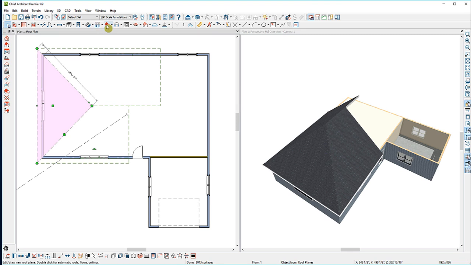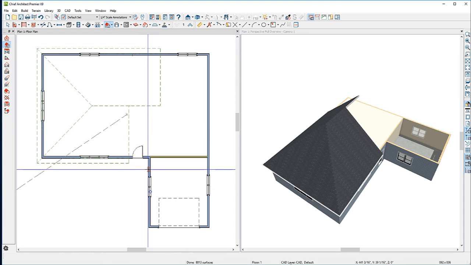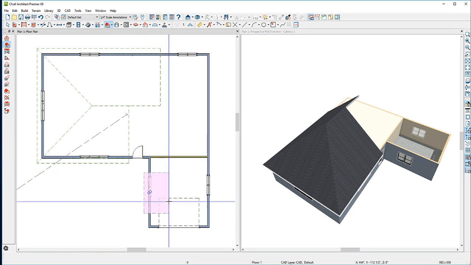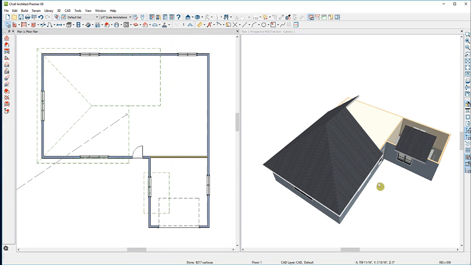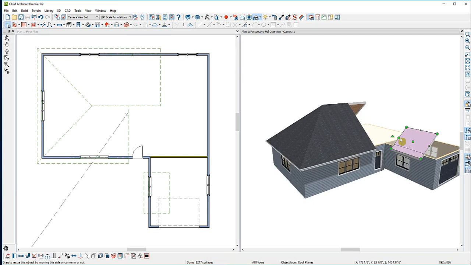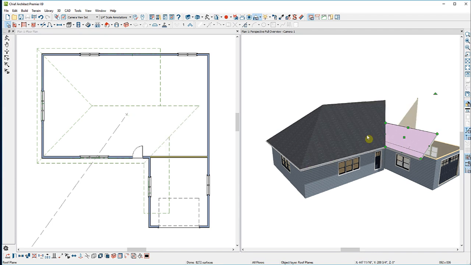I'll draw one more roof plane along this edge of this wall. Let go of my mouse button, move in the upslope direction, and again click where I want to stop. The Join Roof Plane tool will also form a valley. I'll select this roof plane, activate this edge, Join Roof Planes, and click on this edge.